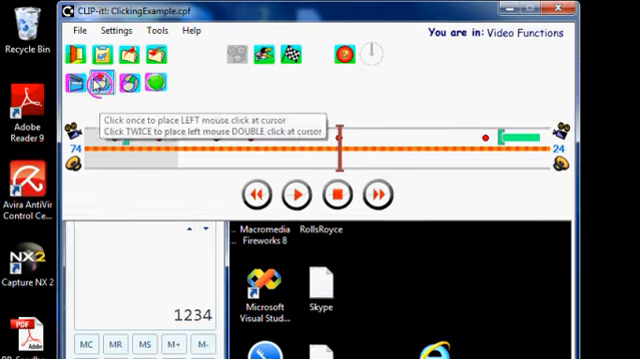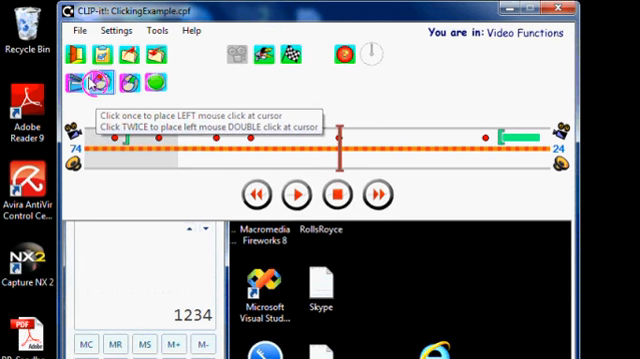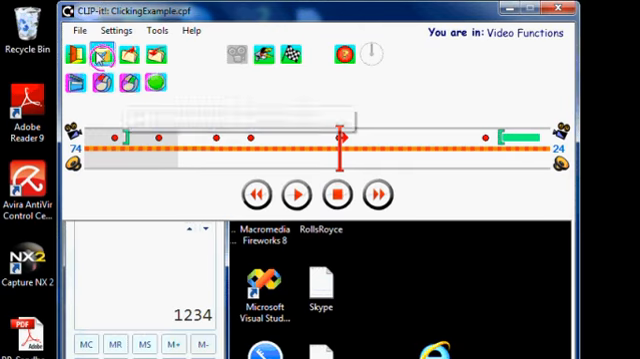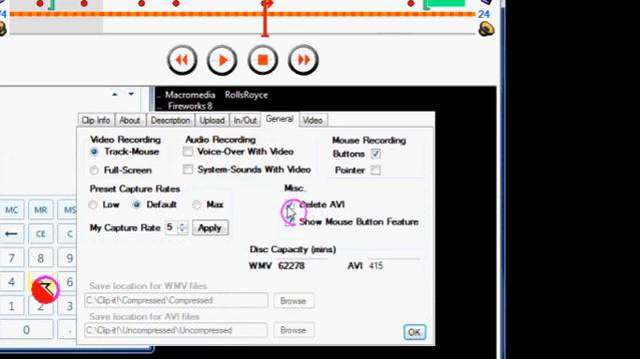If you look up here, you'll see these two options here. This left button is for inserting single or double clicks into the timeline for the left mouse button, and this one's for the right. This feature, if it doesn't appear, can be turned on in the General tab by clicking this option here.